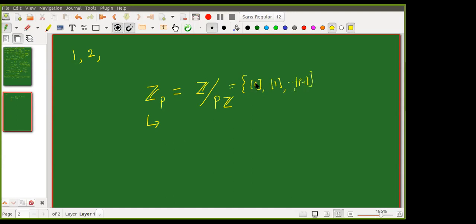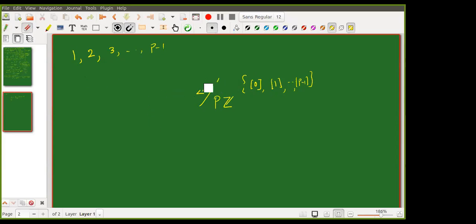What is equivalence class 0? All the numbers which leave remainder 0 when divided by P. These are sets, equivalence classes which partition Z. While evaluating, we will not write these boxes; it is understood that we are working modulo PZ. So what Rohan is telling is that I take 1, 2, 3 up to P minus 1.